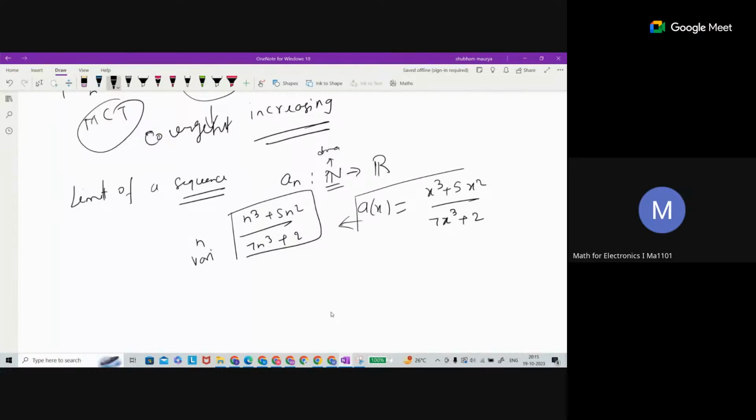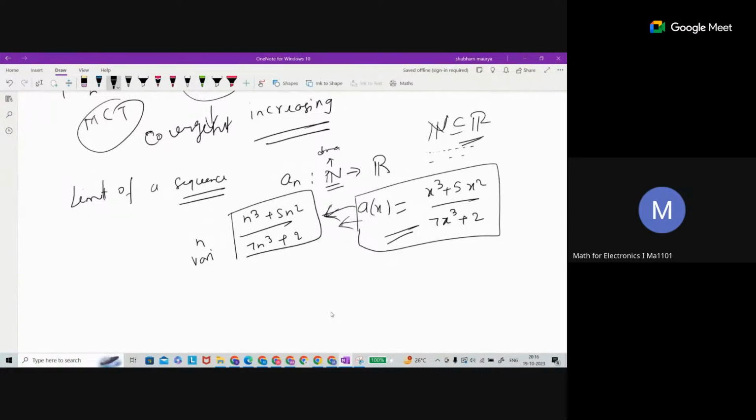Whatever behavior this function contains, the same behavior will follow with the sequence, because natural numbers are a subset of real numbers. Real numbers have negative numbers and positive numbers, but natural numbers are counting numbers, 1, 2, 3, 4, 5 to infinity. So whatever behavior this function has, the same behavior will occur with the sequence also.